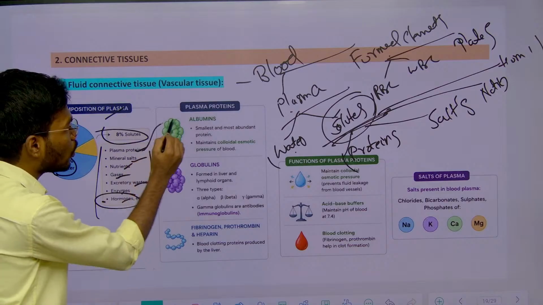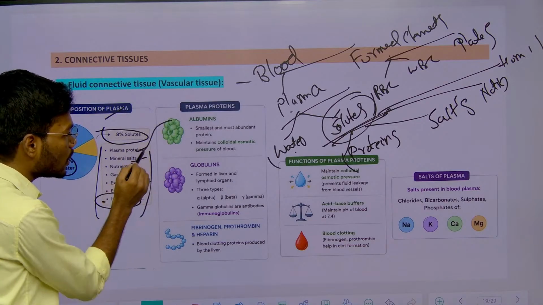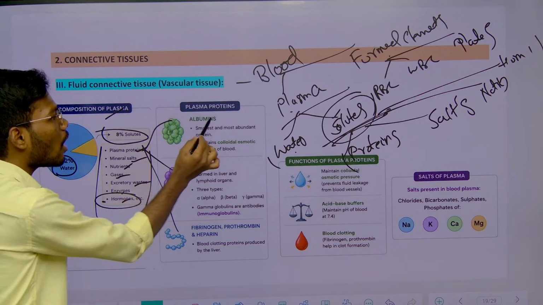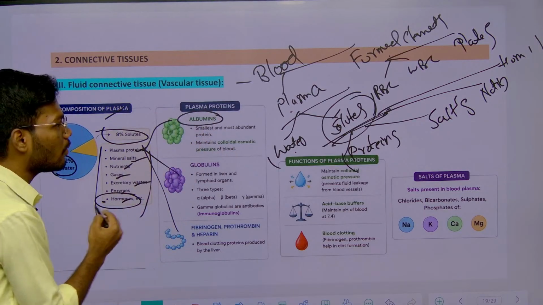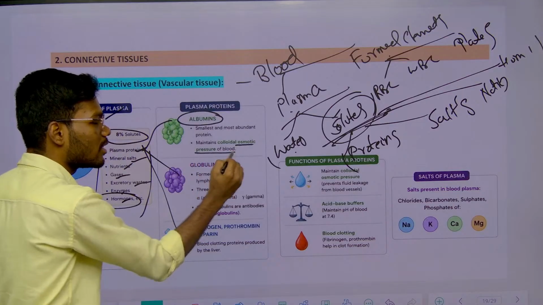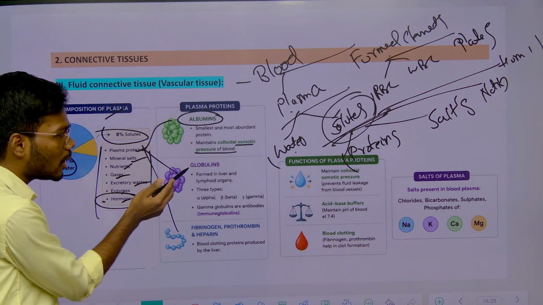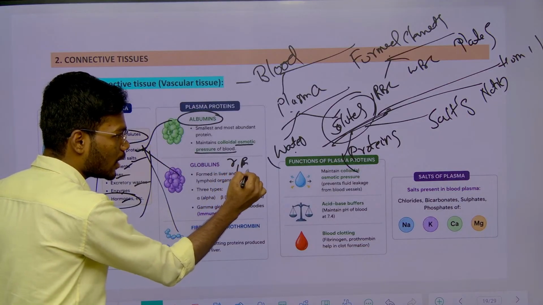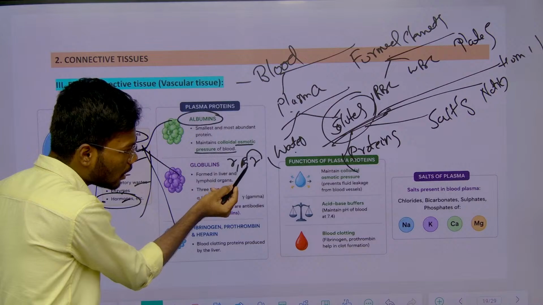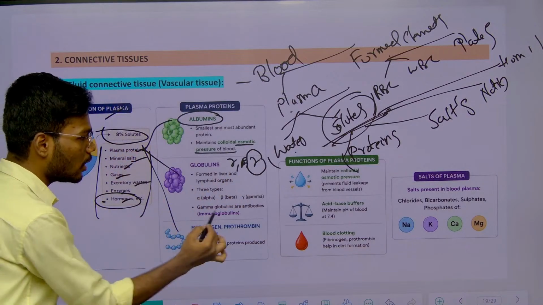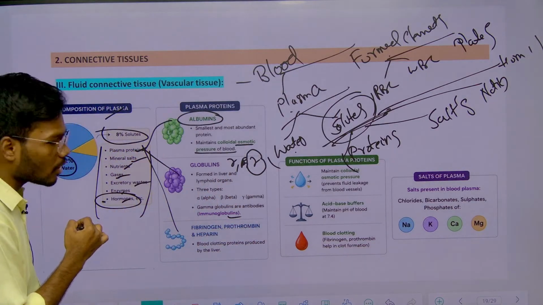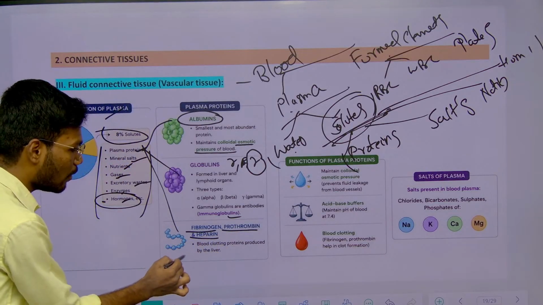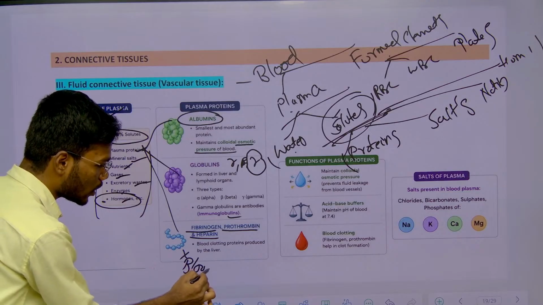So what are the proteins? The proteins are albumins, globulins, fibrinogen and prothrombin. Albumins are responsible for maintaining the osmotic pressure of the blood, whereas we have three different types of globulins: alpha, beta, gamma. In this, gamma is responsible for antibody production, and also fibrinogen, prothrombin, heparin, these are helpful in blood coagulation.